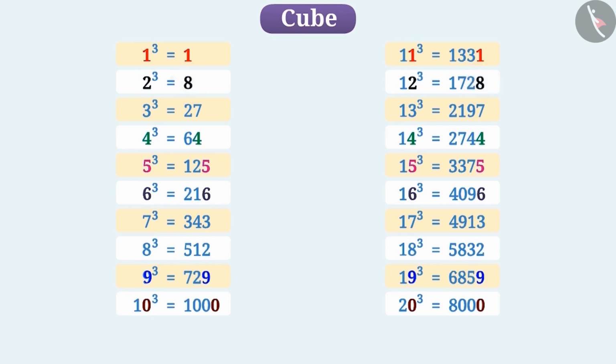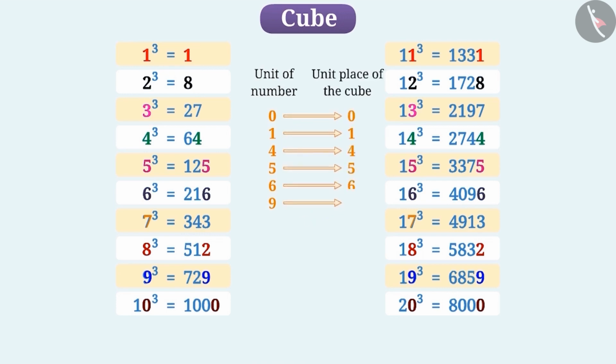And if the digit in the units place of the number is 8, then the digit in the units place of its cube is 2. Is this also true for 3 and 7? Pause the video and find it for yourself. Now, you can find out which digit will be in the units place of the cube of a number by looking at the digit in the units place of the number itself.